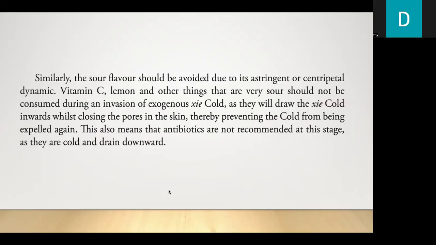Similarly, the sour flavor should be avoided due to its astringent and centripetal dynamic. Vitamin C, lemon, and other things that are very sour should not be consumed during an invasion of exogenous pathogenic cold, as they will withdraw the pathogenic cold inwards whilst closing the pores in the skin, thereby preventing the cold from being expelled again. This also means that antibiotics are not recommended at this stage as they are cold and drain downward.